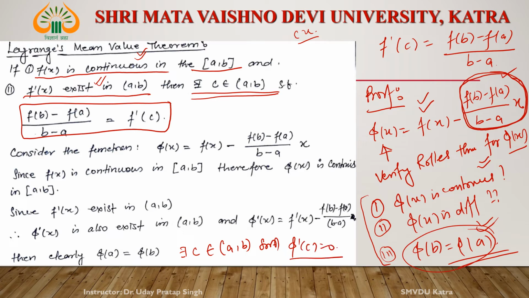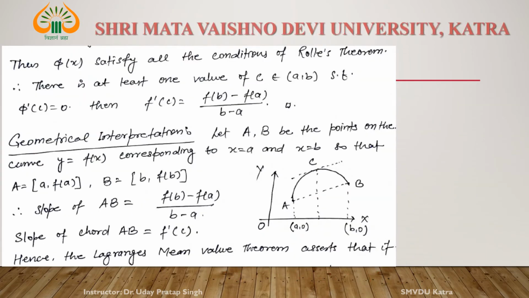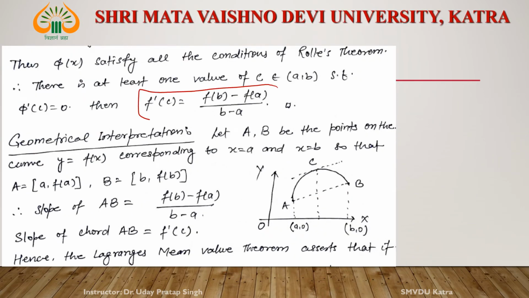What is phi prime c? That is equal to 0. Now phi prime c is equal to f prime c minus (f b minus f a) divided by (b minus a). This is equal to 0. Then what is f prime c? Then f prime c is equal to this.